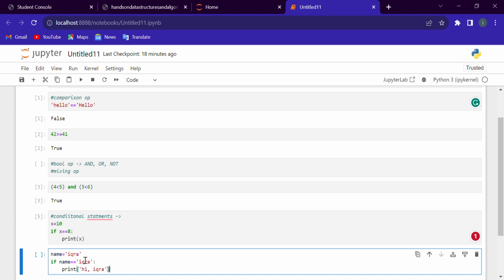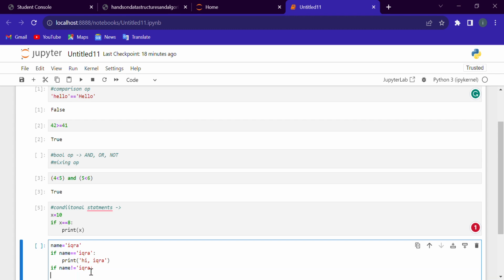And if name not equal to Ikra, print you are not Ikra.